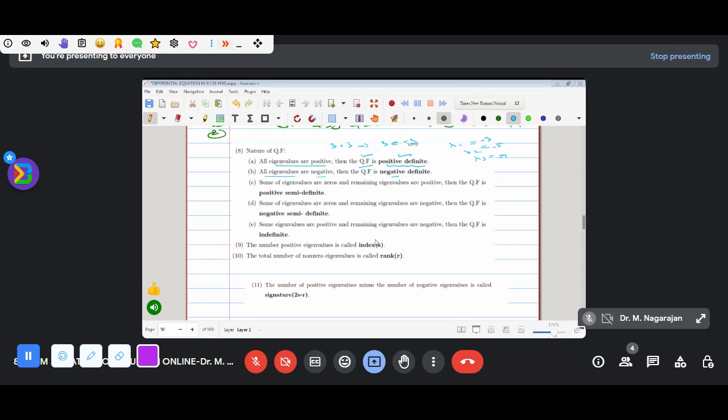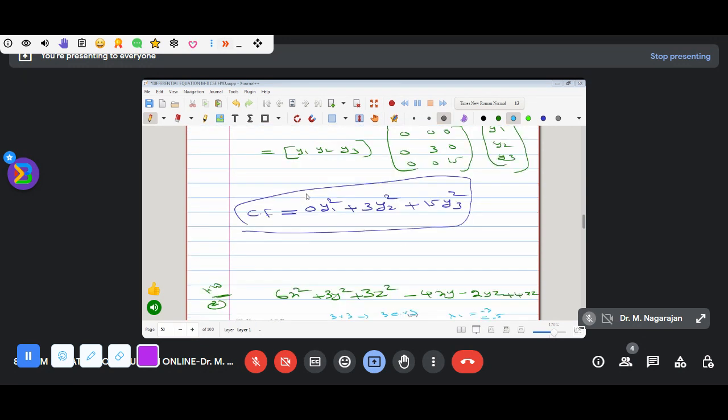Next one: some eigenvalues are 0 and the remaining eigenvalues are positive. That means lambda 1 equal to 0, lambda 2 equal to 3, and lambda 3 may be 0 or 5. Some of the eigenvalues are 0 and the remaining eigenvalues are positive, and that type of quadratic form is called positive semi-definite. Positive semi-definite.